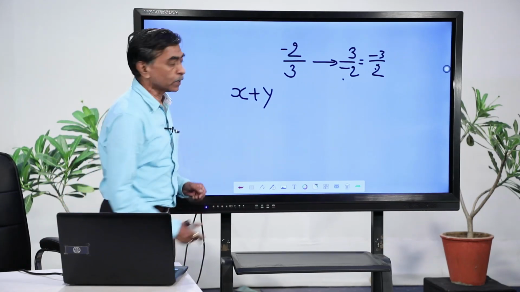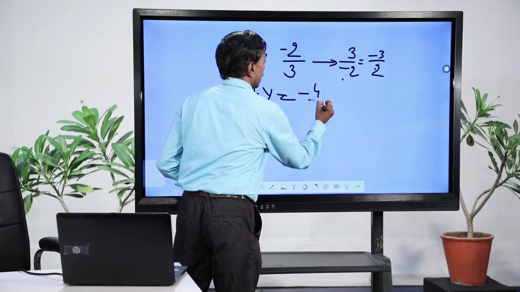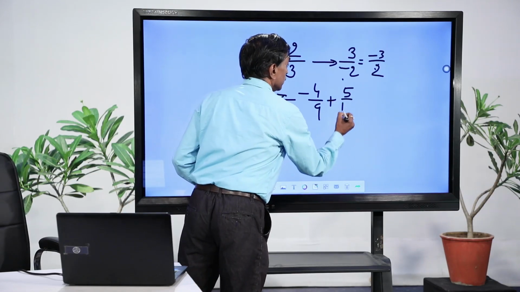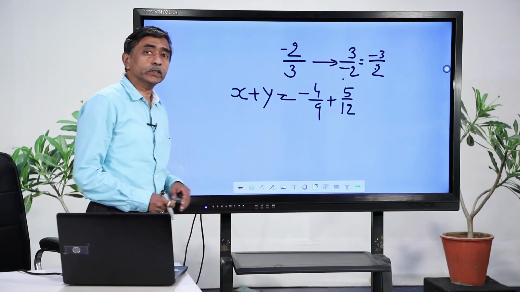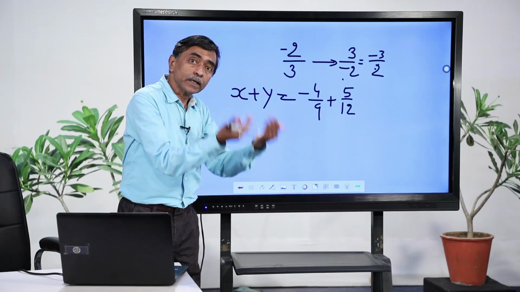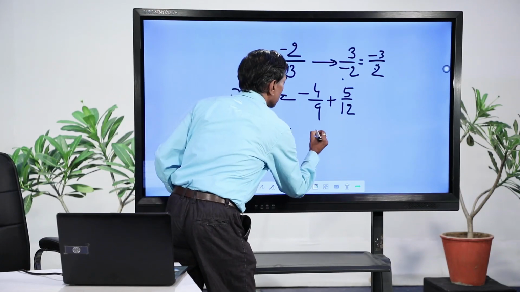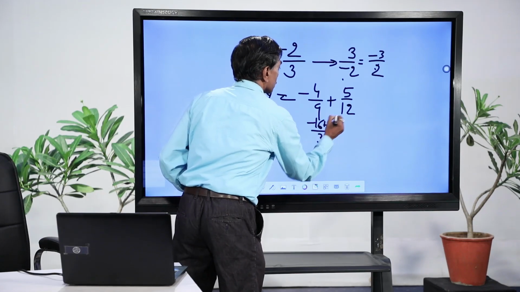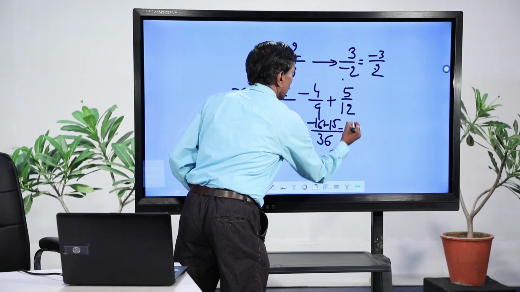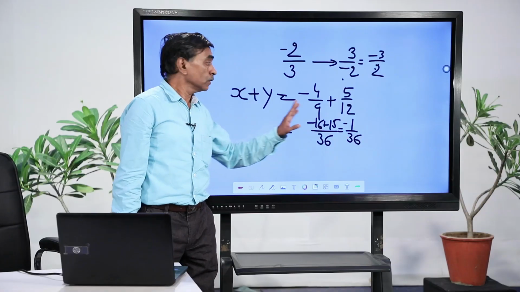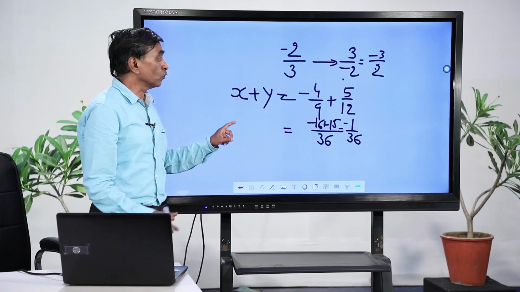You know the value of x, it is nothing but minus 4 by 9, you know the value of y, that is nothing but 5 by 12, and using your regular methods of addition of rational numbers, you can find out a number and then take the reciprocal of that. That is, this number is nothing but, as I have just shown, minus 16 plus 15, and that is nothing but minus 1 by 36. So, I get x plus y as minus 1 by 36, and for this minus 1 by 36, what is my question?